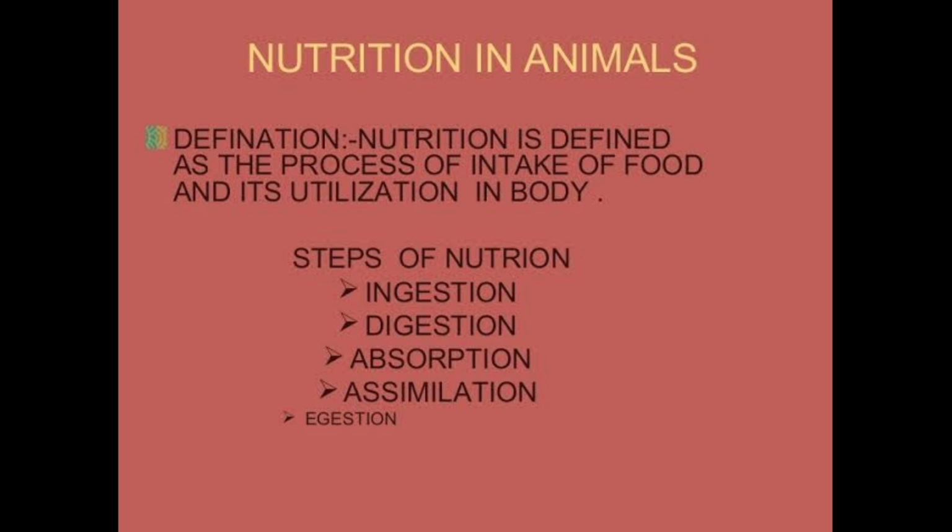Lastly, undigested matter, that is fecal matter, is excreted out from the body. So the entire process of taking in food, its digestion, utilization and excretion is called the nutrition process of animals. So the process of nutrition includes digestion, its absorption, and finally assimilation, and in the last ejection out of the body.